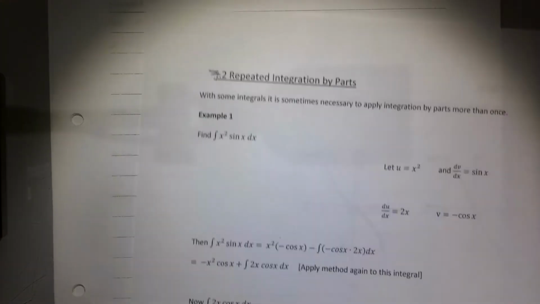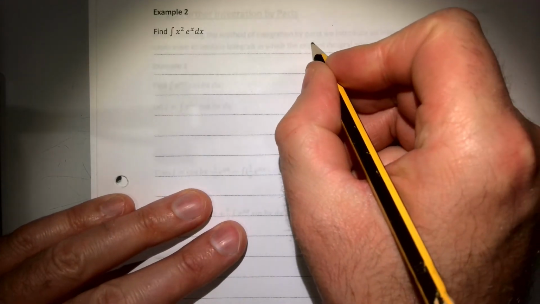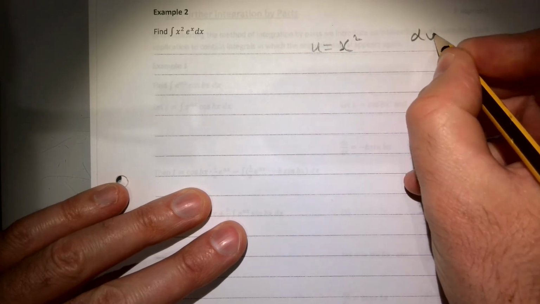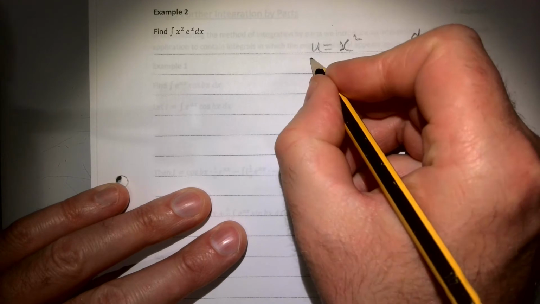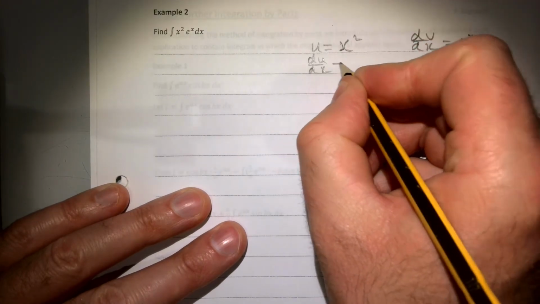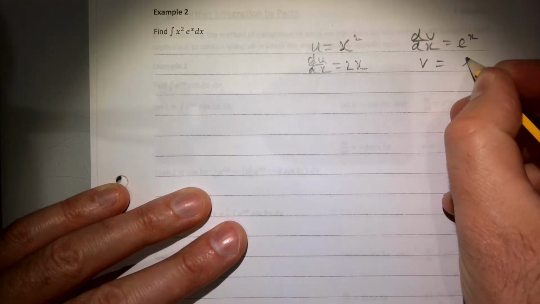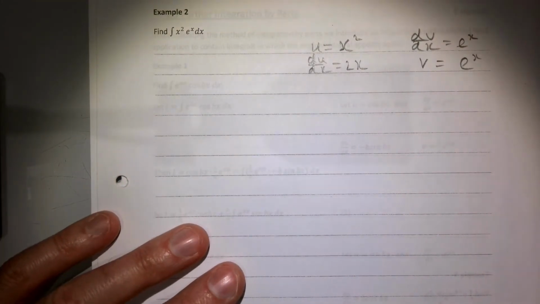Let's take a wee look at an example here and see if we can make some sense of it. So we have example 2 here where it says find the integral of x squared e to the x. So reasonably standard here, we're going to let u equal x squared, and we're going to let dv/dx equal e to the x. du/dx is going to give us 2x, and our v of course just gives e to the x.